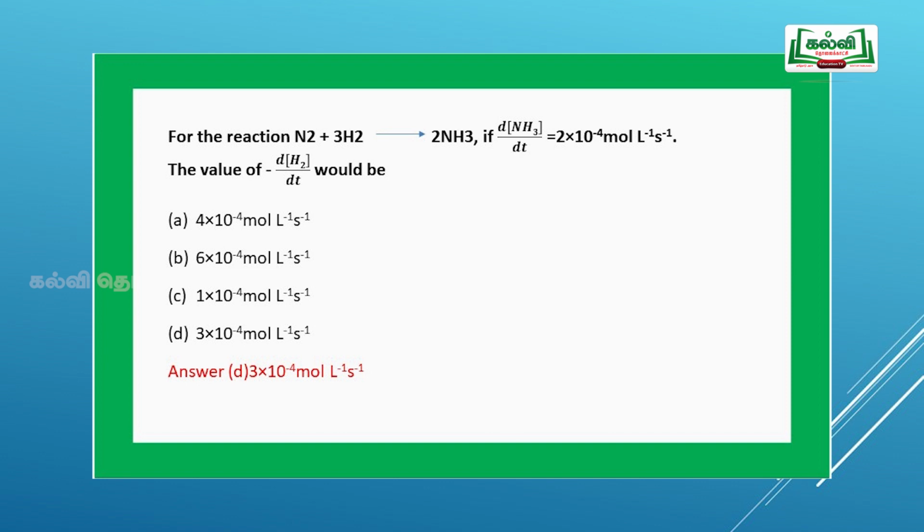Once the question is asked like this, first of all we have to write the overall rate of the reaction, then compare what components they have given and what they have asked, then derive the answer. On that basis, if you derive the answer, D, 3 into 10 to the power of minus 3 mol L inverse s inverse is the correct answer.